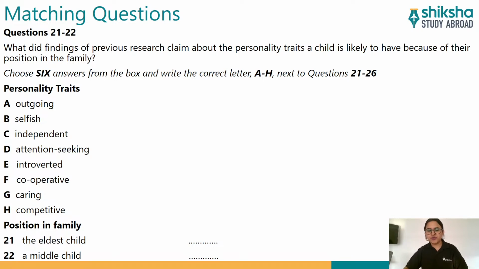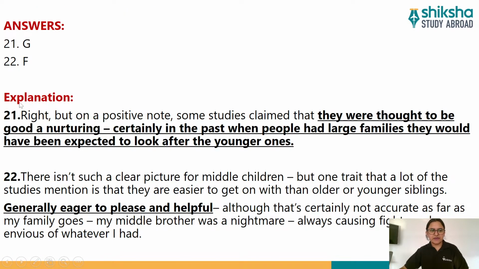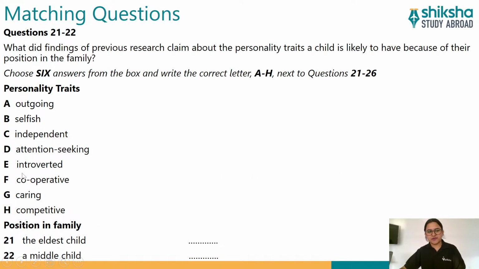For example, I'm going to solve 21 and 22 right now in front of you. We have to choose personality traits and match them with position in the family. If we look at the 21st question, that is the eldest child, the answer is G. Now let's look at why the answer is G. Let's see what G was first of all. It was caring. So the G option was caring, and the 21st answer, eldest child, is caring, G.